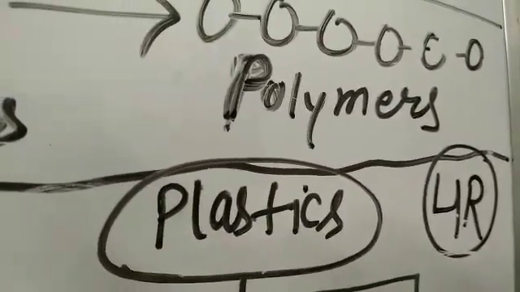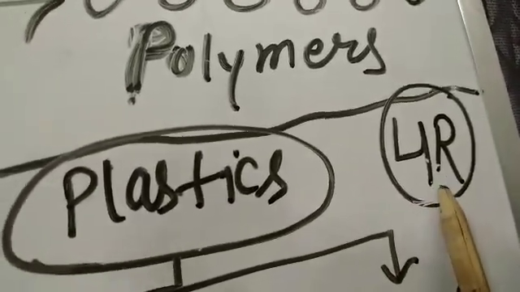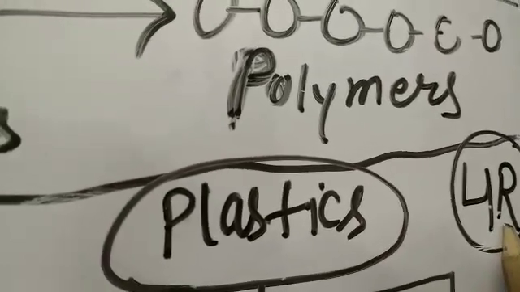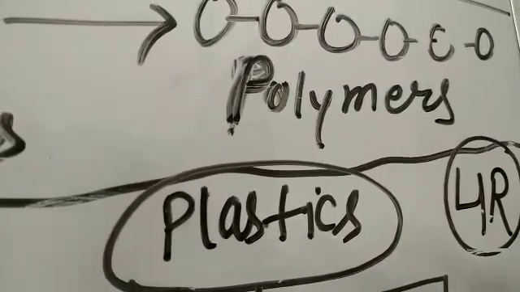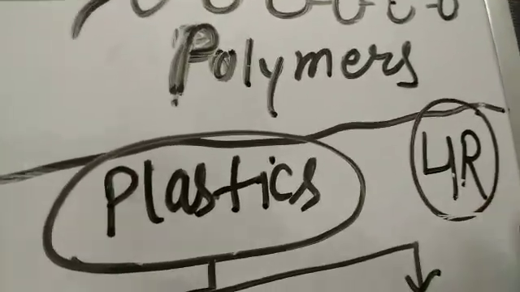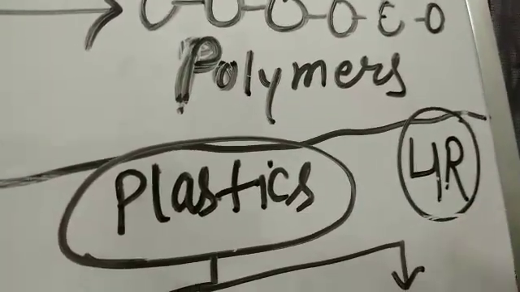The third R means we recycle. And the fourth R means we reduce. We have to reduce the use of plastic, recycle the plastic, reuse the plastic, and recover the use of plastic. So to save the environment, we follow the 4Rs.